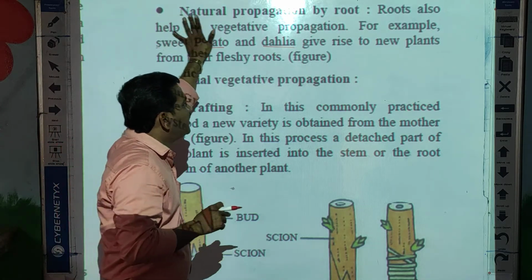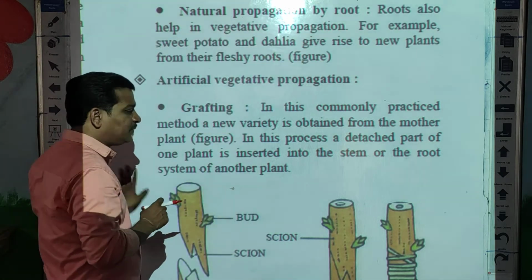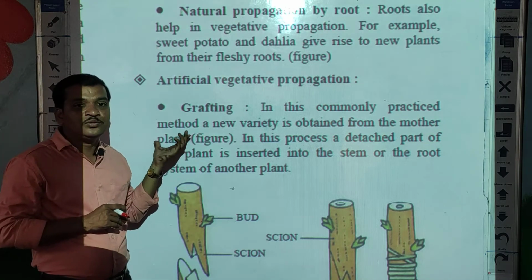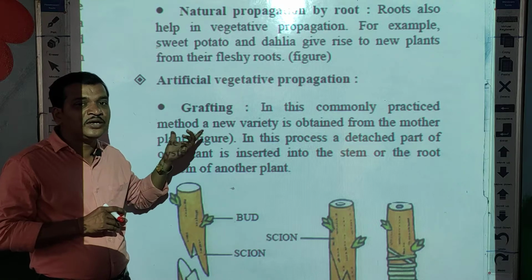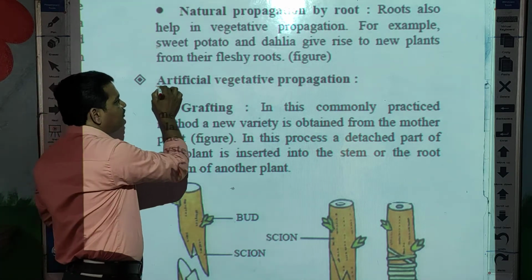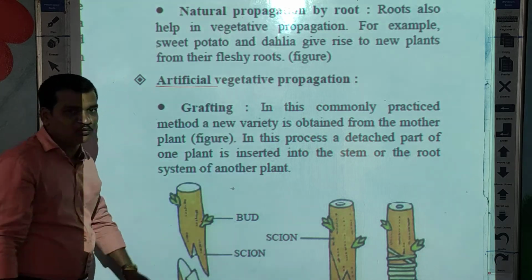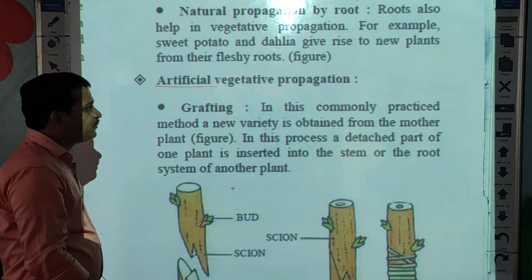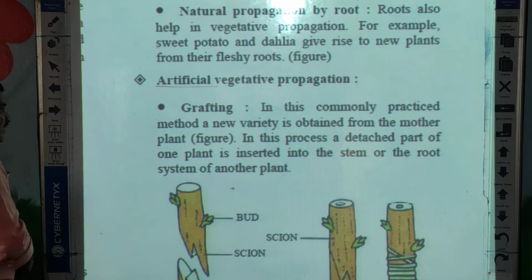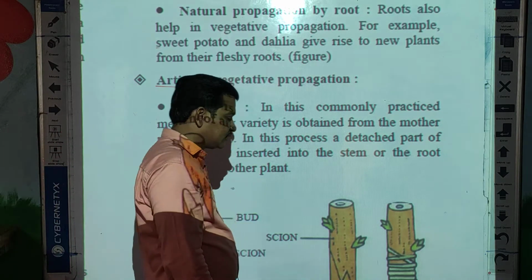Now artificial means what? Here human beings interfere. Human beings are involved, so that is called artificial, man-made vegetative propagation. So what is the first one? Grafting is the first artificial propagation method.